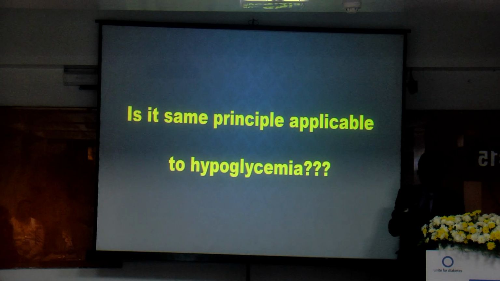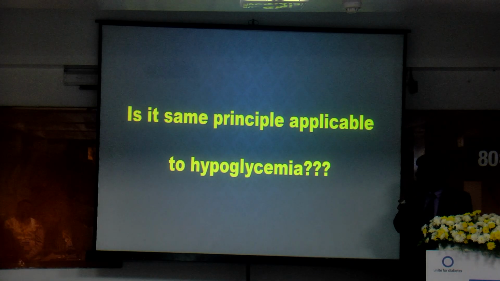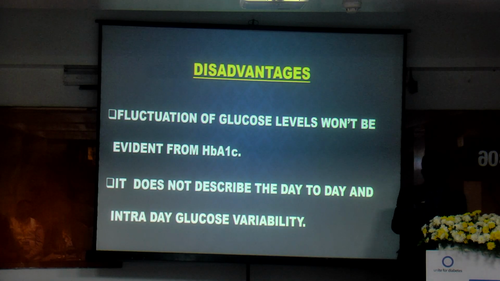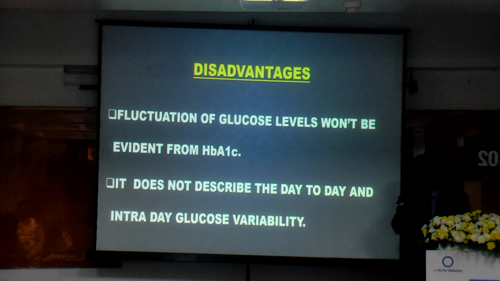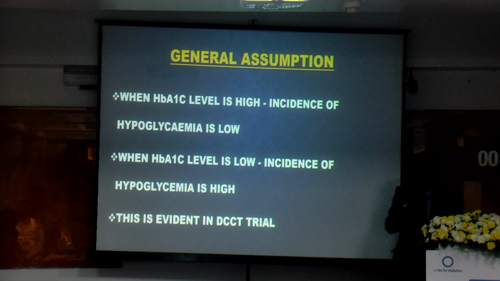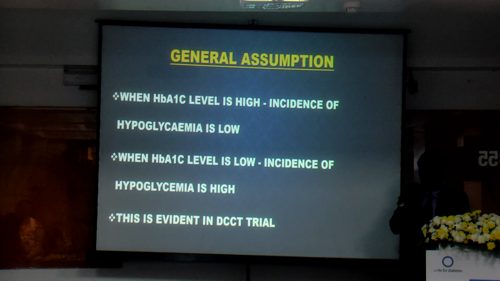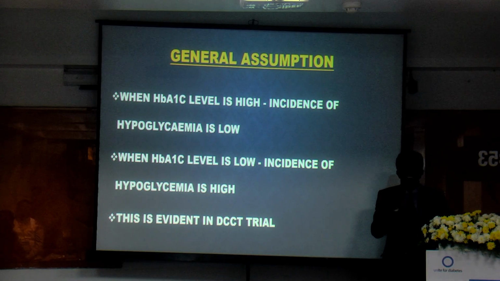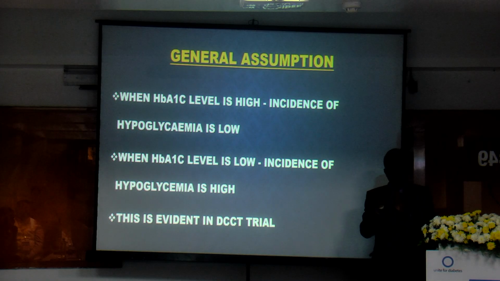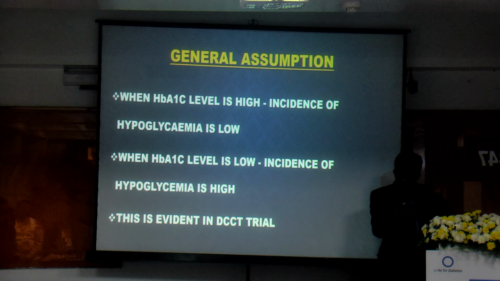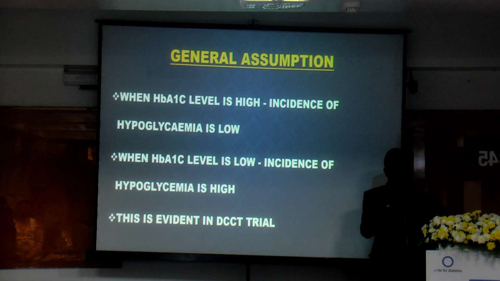So now I have told you that whenever you have more glucose, you get more HbA1c. Is the same principle applicable to hypoglycemia as well? No. HbA1c will never reflect the fluctuation in your glucose level. It won't describe your day-to-day variability. The general assumption is that when you have a high HbA1c, the hypoglycemic episodes would be low, and when you have a stringent HbA1c level, the hypoglycemic episodes will be high.